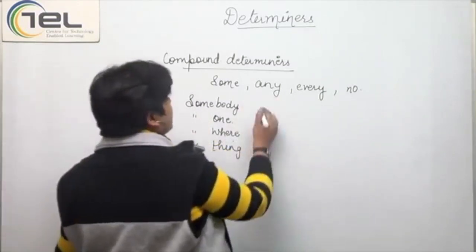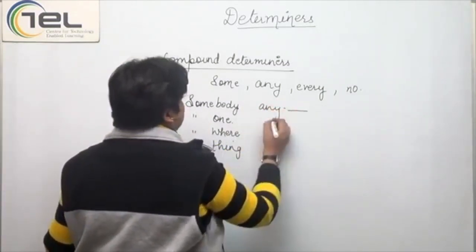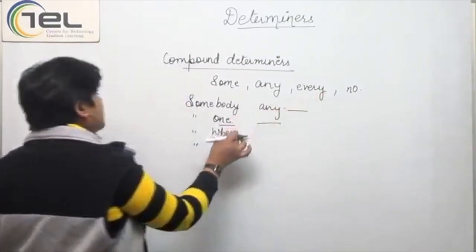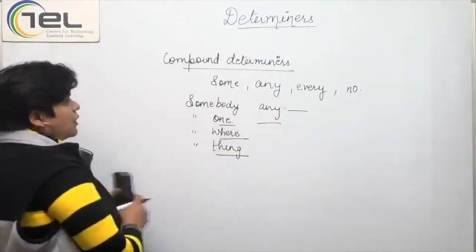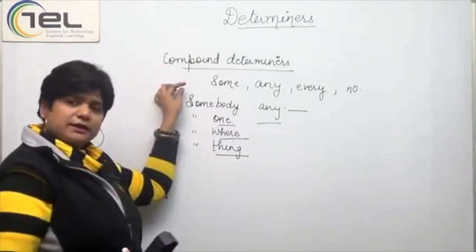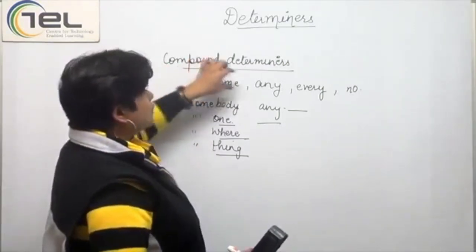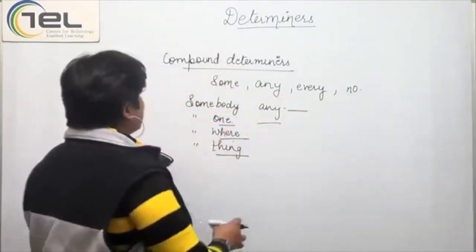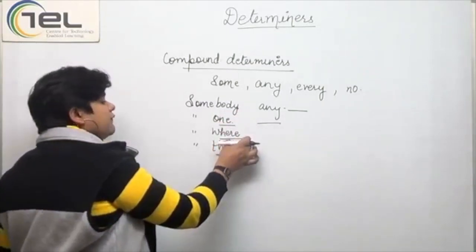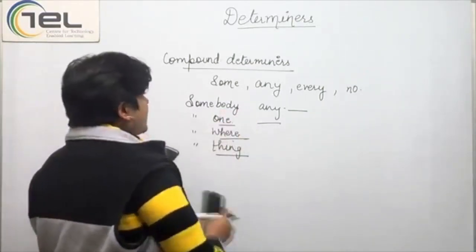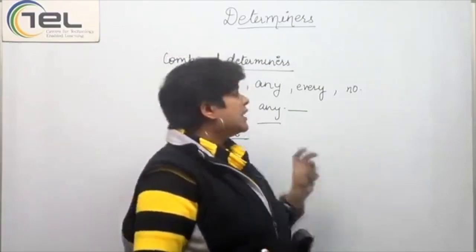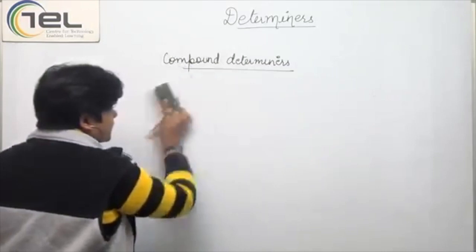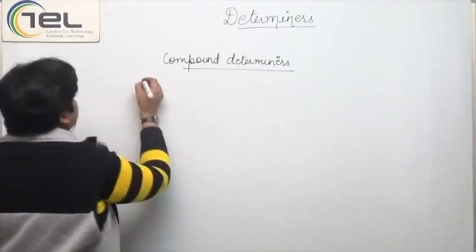Similarly, anybody, anyone, anywhere, anything, everywhere, everybody, everything. All these words are called compound determiners. Why? Because we add two words together. One is some or any or every, and with that we add body, one, where, and thing. Because of their structure, they are called compound determiners. So let's do the exercise and see a few examples.